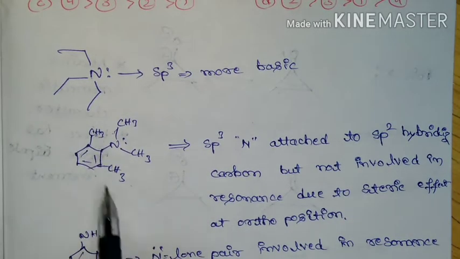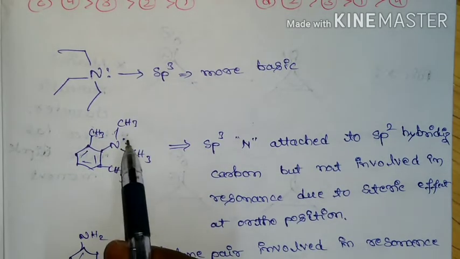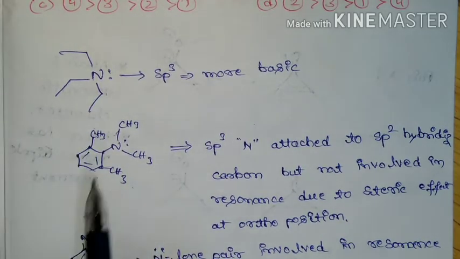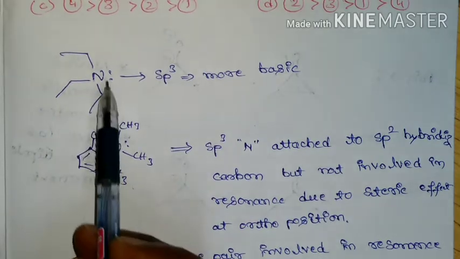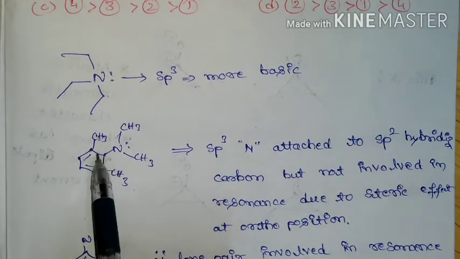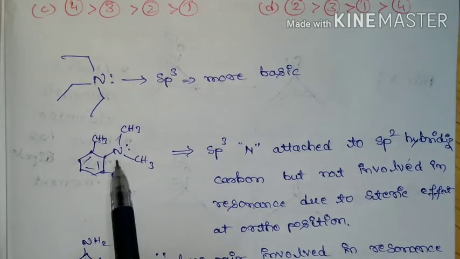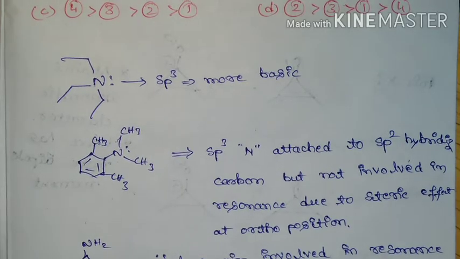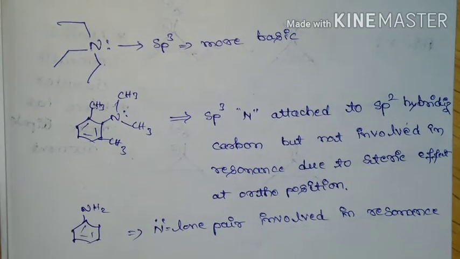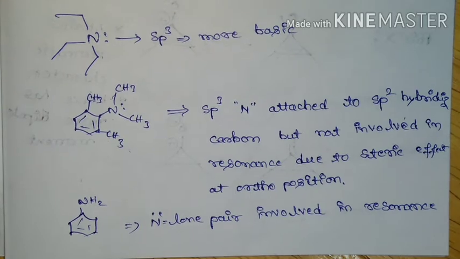Because of this 2-methyl group, there is some steric repulsion, so this nitrogen will not be involved in the resonance. But if you compare its basicity with this nitrogen, it has a lesser basic character, because this nitrogen is attached to the sp2 hybridized carbon atom and it is not involved in the resonance. So this will come second in the order of basicity, and third will be aniline.